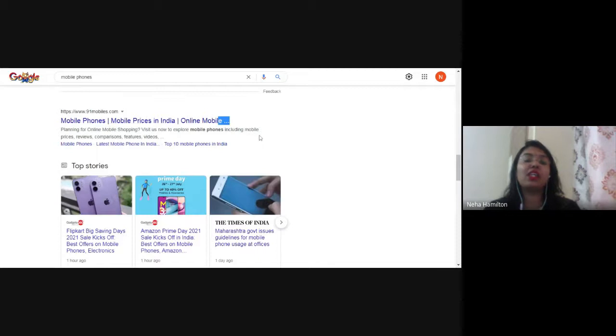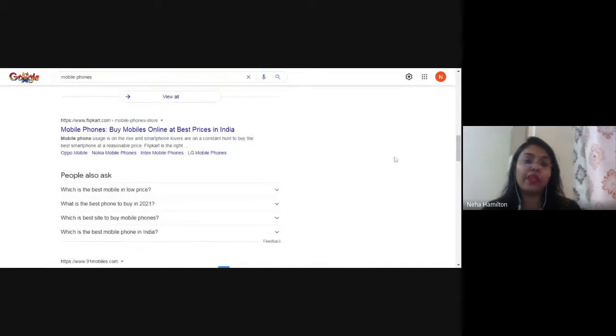If you can see these three dots here at the end of the title tag, that means this title tag is not completely visible on the search engine result page, which is not a good thing. Are you getting my point? If you go up, this is a complete title tag, you can put a full stop also. Buy mobile phones at best prices in India.